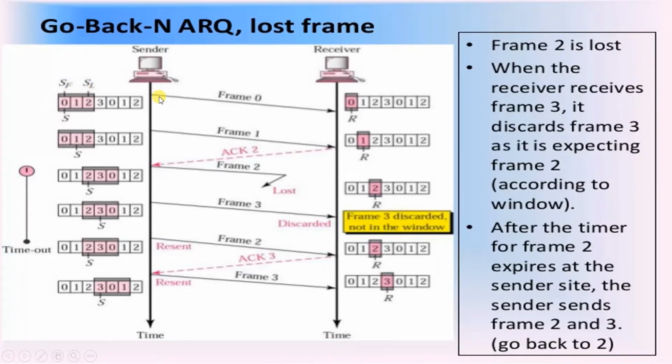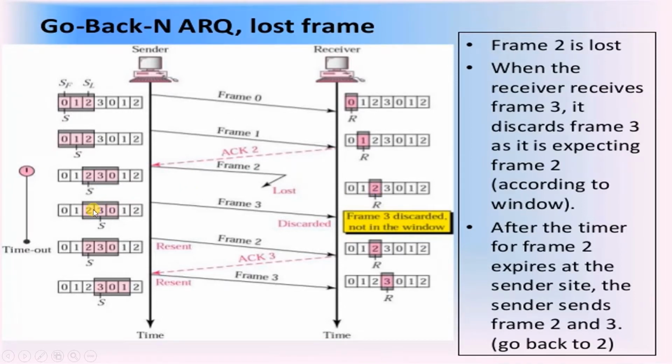Initially, frame 0 is sent and is received by the receiver. The same thing happens with frame 1. SNR points to 1. An acknowledgement is sent from the receiver to the sender saying that frame 2 is being acknowledged, due to which the window slides to the next 3 frames starting from frame 2. But while sending frame 2, it is lost during the transmission. Now R still points to 2.